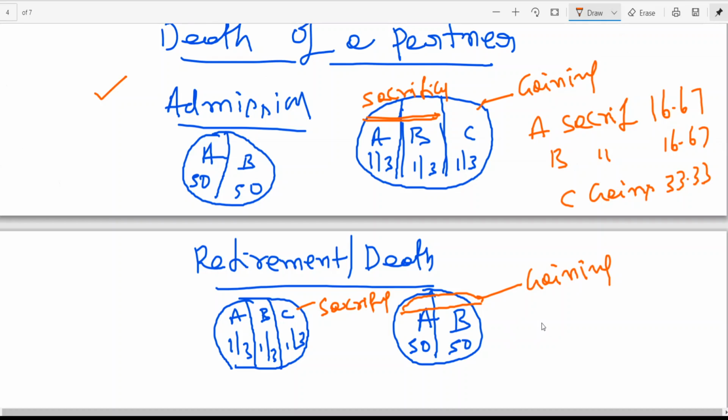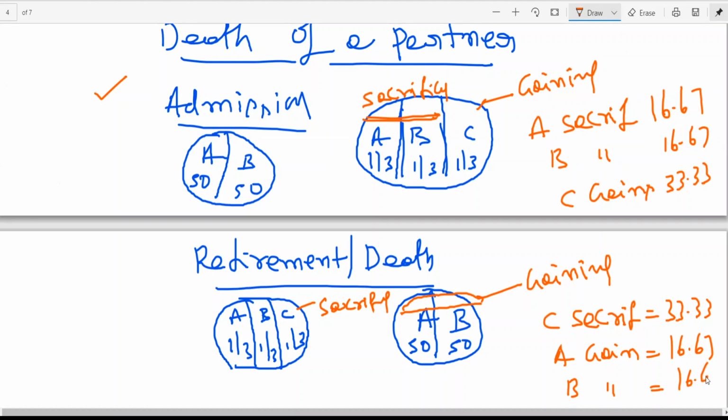Okay, if you look at that, here C sacrifices 33.33. A gains 16.67. B gains 16.67. The reason is before retirement A was getting 33.33. After retirement of C is getting 50, no? So how much is gaining? 16.67.